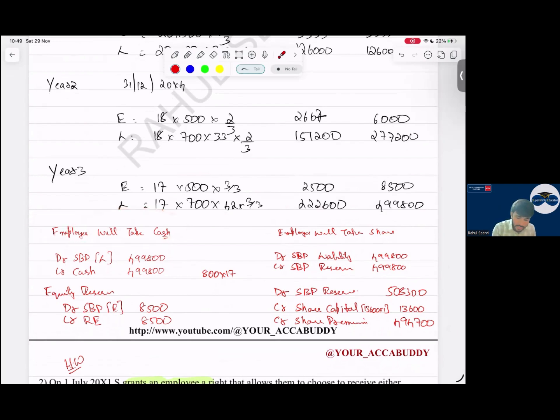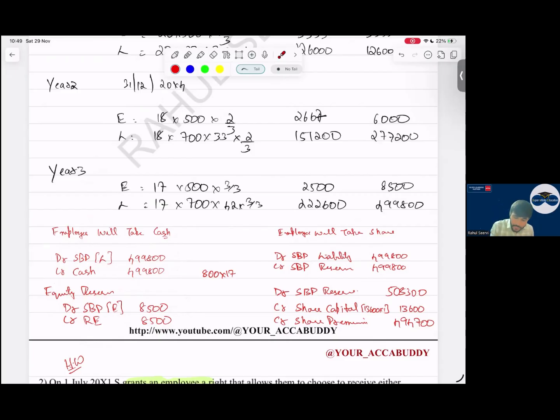If the employee takes cash, what will I do? What is the cash payment? At the year end, the fair value of the option and the intrinsic value will be the same. So debit financial liability and credit cash going out. What will we do for the equity reserve? Simply reverse it.